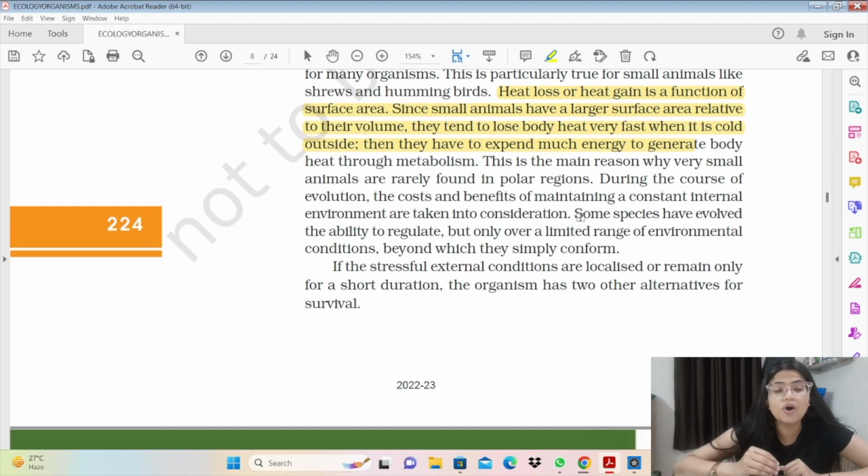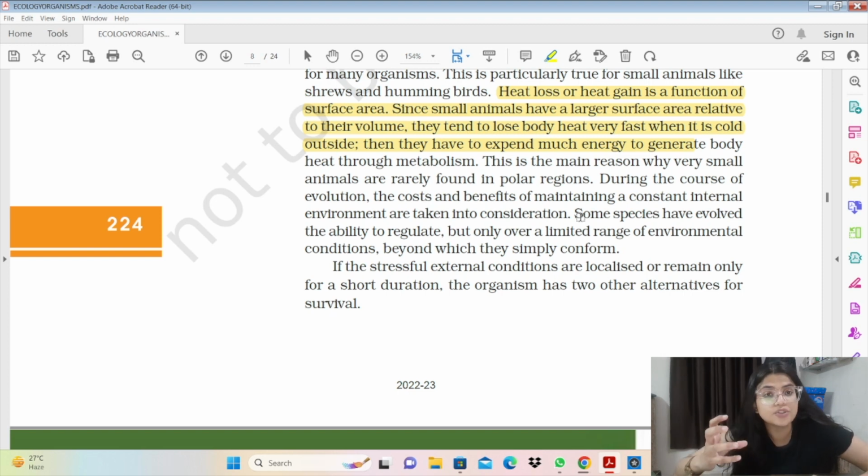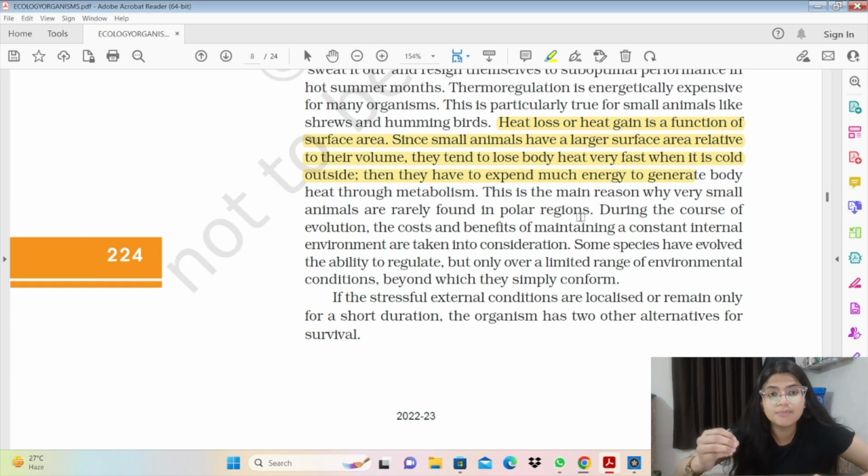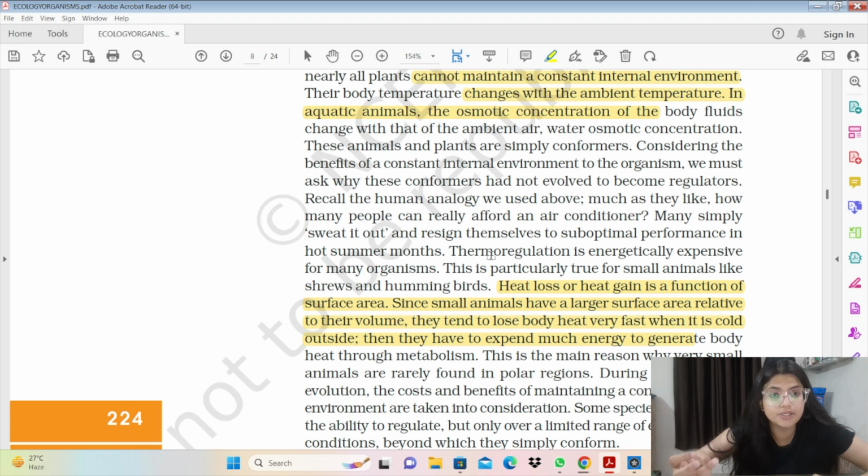So as we know, heat loss या heat gain surface area से बहुत ज़्यादा related होता है. So जो छोटे animals होते हैं उनकी volume बहुत कम होती है और surface area बहुत ज़्यादा होता है. Surface area और volume का like the ratio is not appropriate for them to maintain a constant temperature or constant conditions to adapt. So that's the only reason कि जो छोटे animals होते हैं वो colder areas में नहीं मिलते हैं. And because heat loss बहुत जल्दी होगा उनके surface area से, because volume कम है and surface area ज़्यादा है. So that's the only reason small animals are not found in the colder regions.